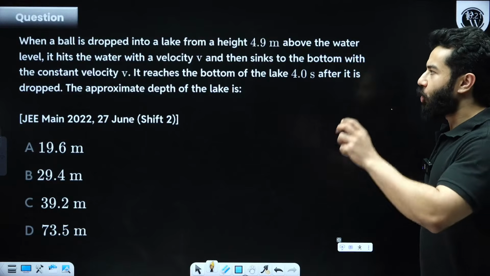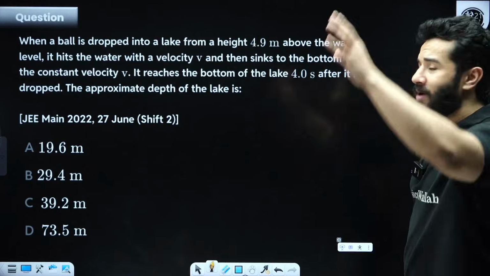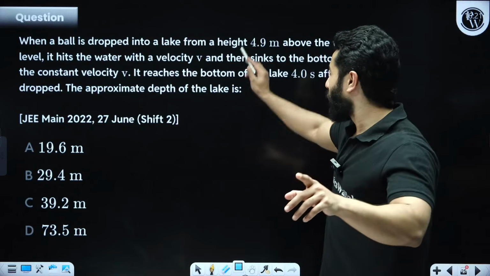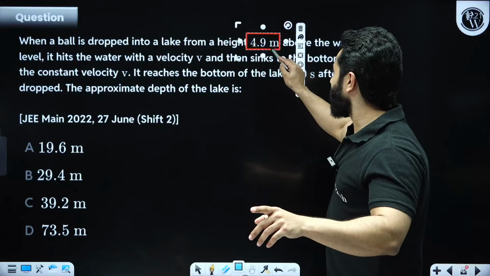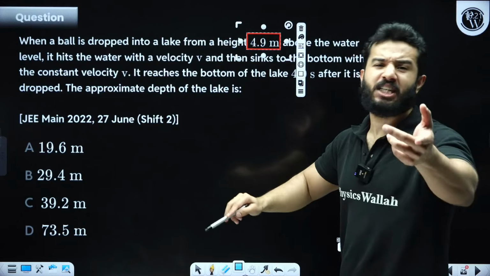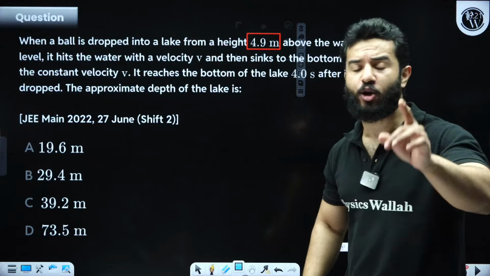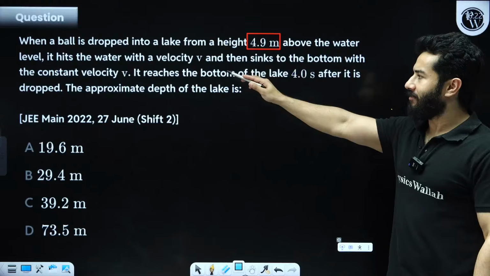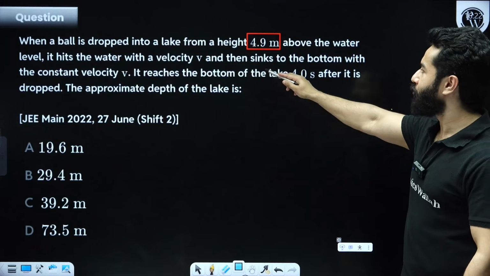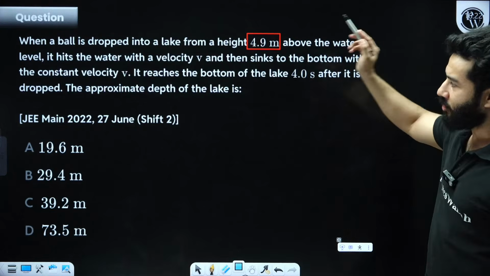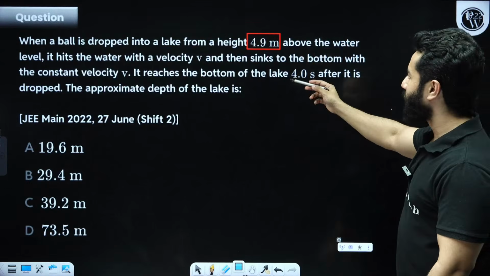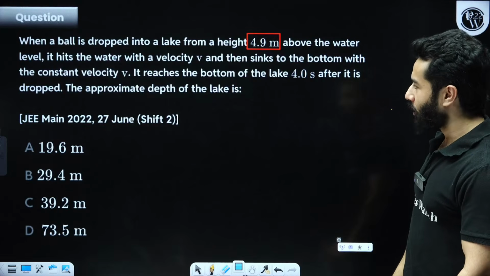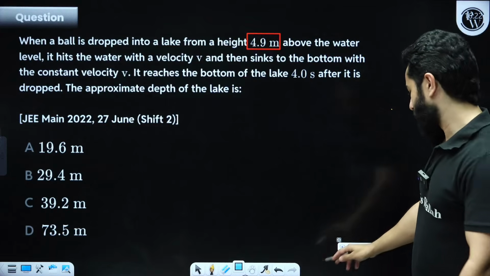When a ball is dropped into a lake from a height of 4.9 meter, my dear friends, whenever you get 4.9 meter or 19.6 meter, always take the value of g as 9.8. Above the water level, it hits the water with a velocity v, then sinks to the bottom with a constant velocity v. It reaches the bottom of the lake in 4 seconds after it is dropped. The approximate depth of the lake is.